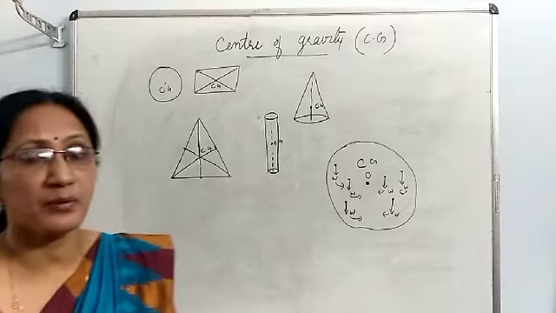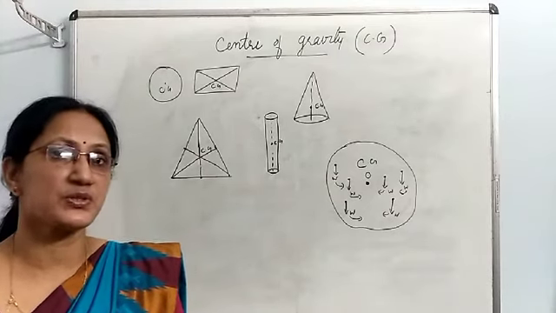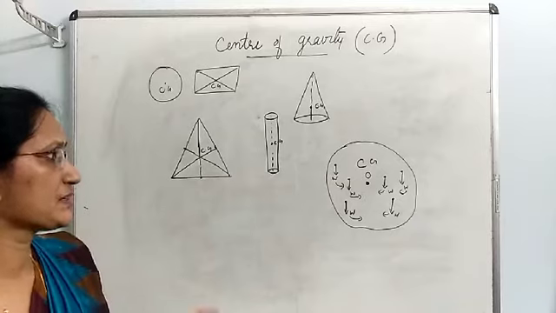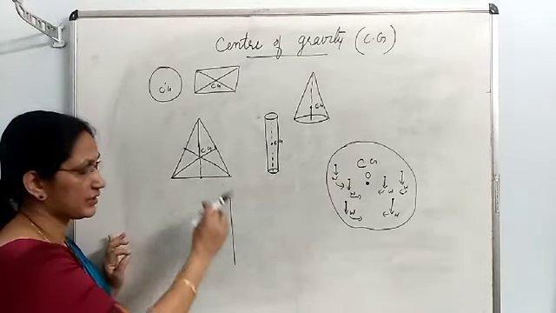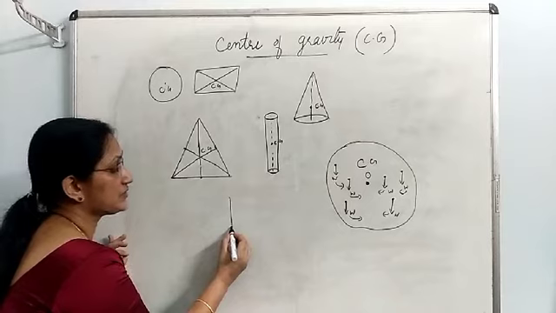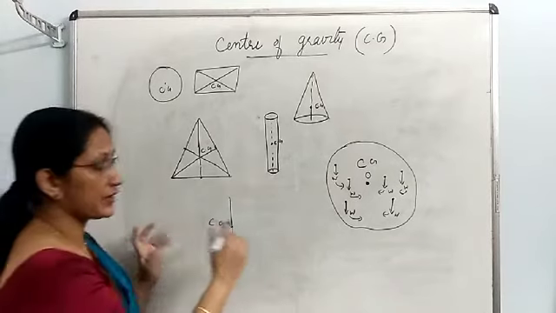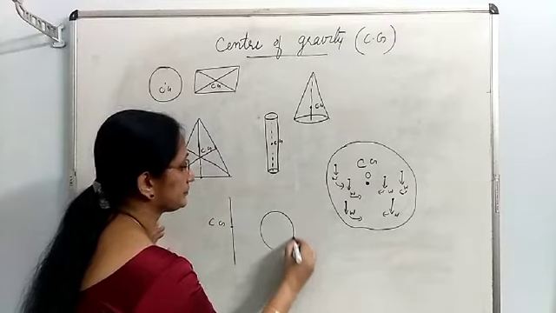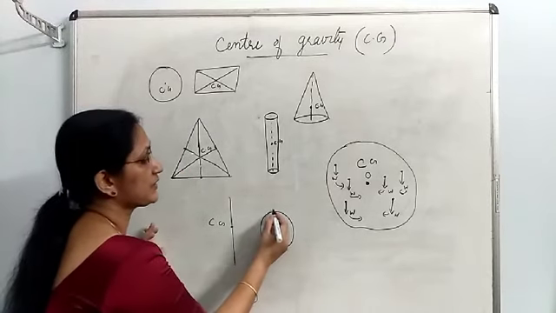Then, when the shape of a body changes, center of gravity also changes. Listen to an example. Consider a thin metal wire. Its center of gravity is the midpoint of it. Now, with this wire, I am making a ring. This mark may come somewhere here.